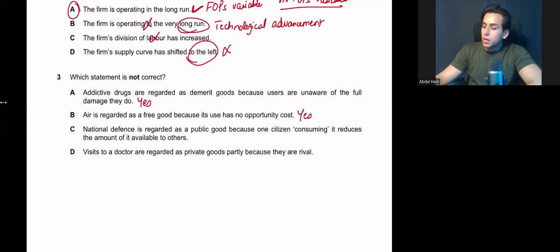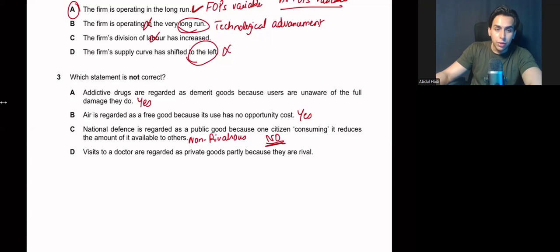National defense is regarded as a public good because one citizen consuming it reduces the amount of it available to others. This means that this statement is referring to public good being rivalrous in nature. Whereas in reality, public good is non-rivalrous in nature. So this statement is wrong. This is not how it works. Visits to a doctor are regarded as private goods partly because they are rival. Yes, because they are rivalrous in nature, it's a private good. So the answer is C. We have to find out the wrong answer.